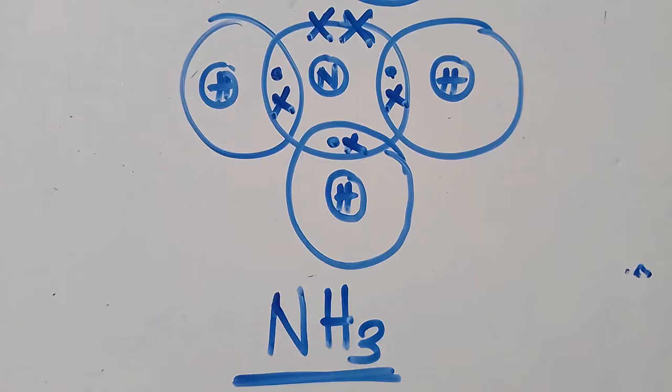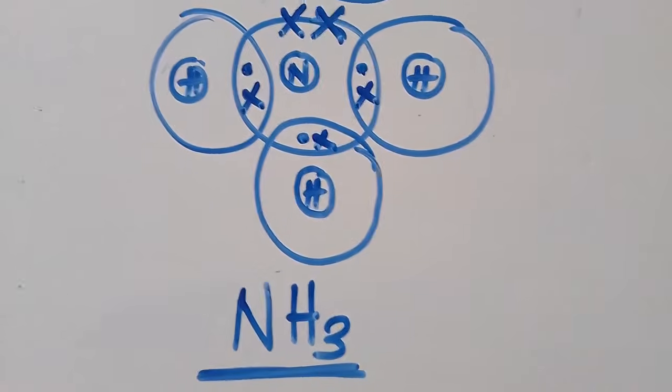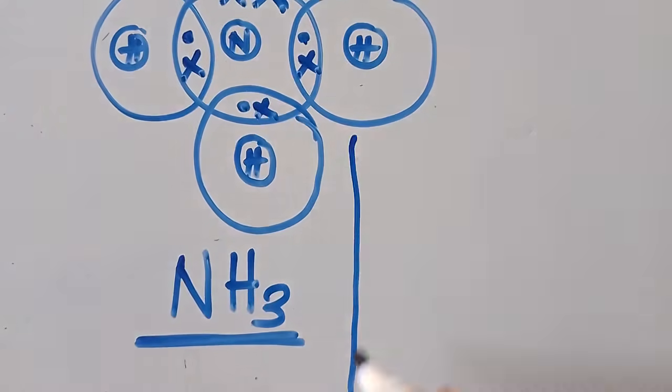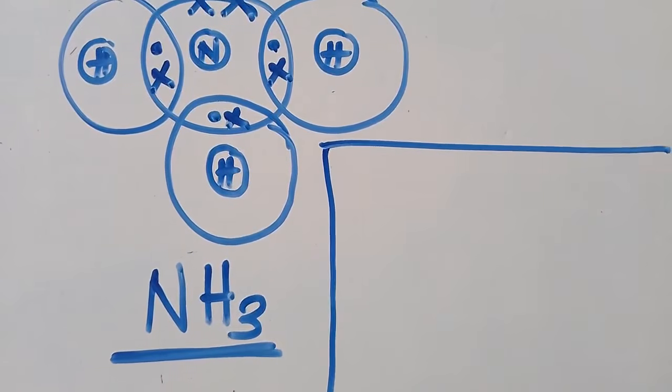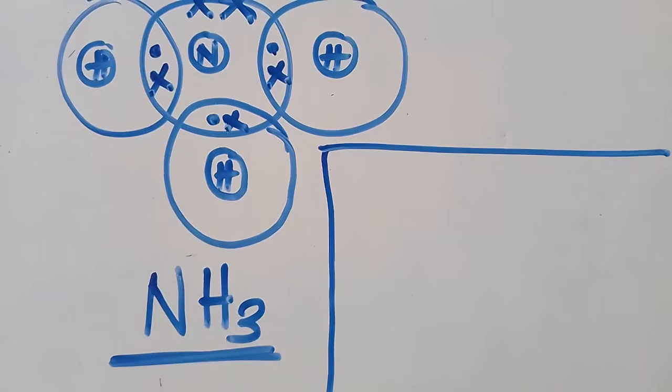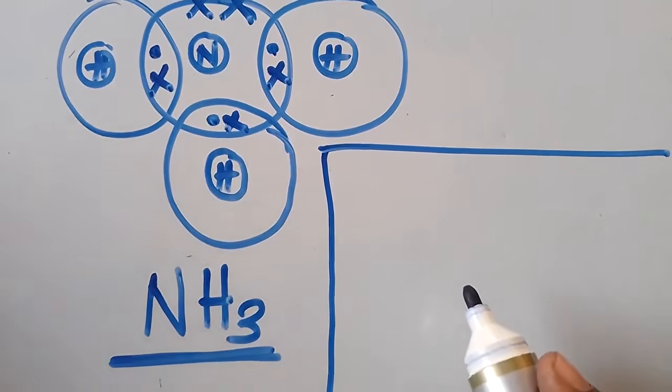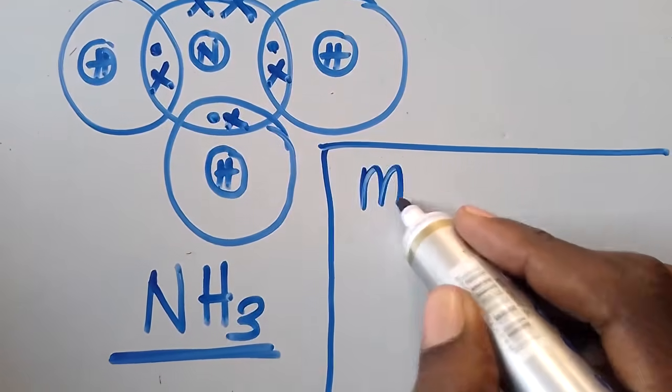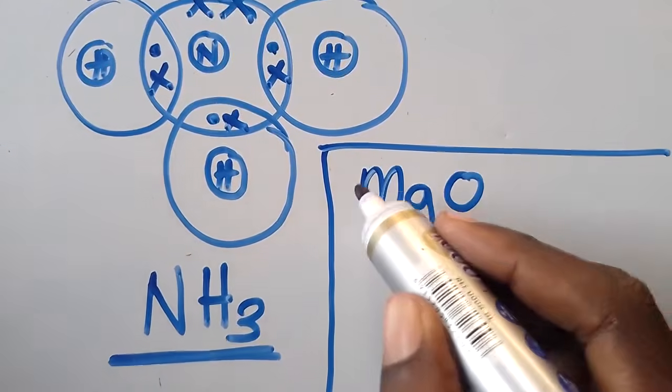So let me just give you some. They can be a combination of, it's you now to decide. You are going to know if it is ionic or covalent bonding from the knowledge that I've taught you. So I want you to write the structural formula of these. This is the knowledge that you have gathered, from what you've learned from this. I want you to answer this. So I want you to write the structural formula of magnesium oxide. This is the first one.